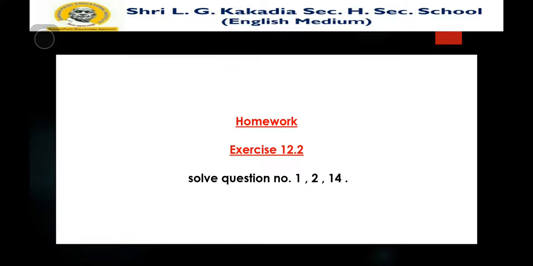So solve some examples from exercise 12.2. Questions 1 and 2 are given, and also one MCQ type optional example, that is question number 4. Solve these 3 examples, and it is easy to solve using these formulas. So find these 3 questions, and if you have any doubt, then you can ask me.